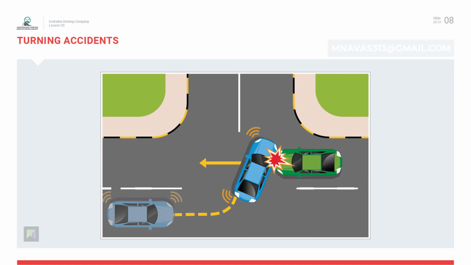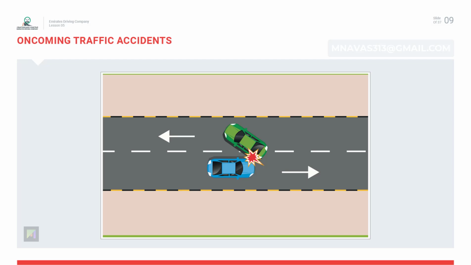Turning accidents. Common causes of a collision between two vehicles while turning are because one or both of the drivers did the following: misjudged the distance of an oncoming vehicle, failed to follow the road rules. Accidents between motor vehicles account for more than 1/4 of all accidents with personal injuries.